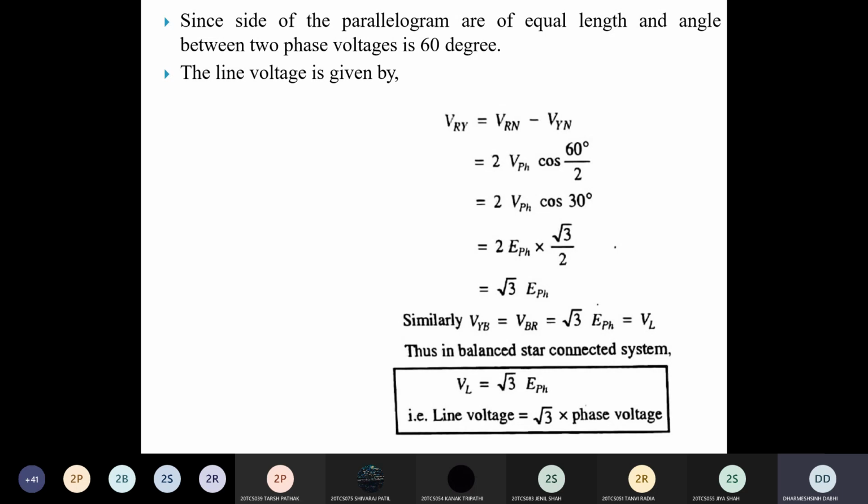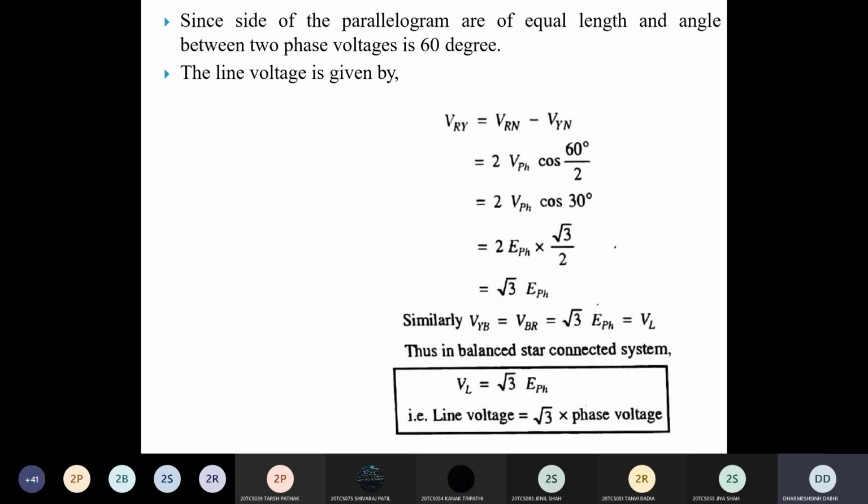In a star connected system, suppose your phase voltage is 20 volts. So your line voltage is what? Root 3 times 20 volts. So this is the relation between line and phase voltage in a star connected system. All of you understand this derivation? Relation between line and phase voltage in a star connected system.